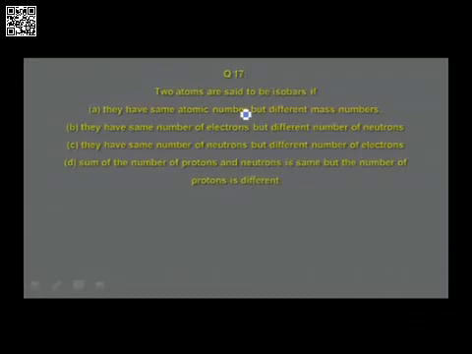Two atoms are said to be isobars if they have the same atomic number but different mass numbers. They have the same number of electrons but different numbers of neutrons. They have the same number of neutrons but different numbers of electrons. The sum of the number of protons and neutrons is the same, but the number of protons is different.